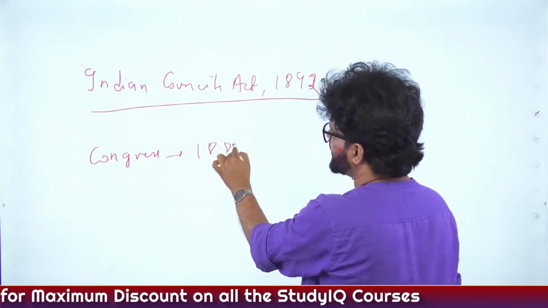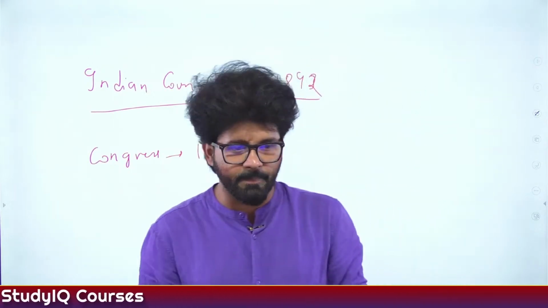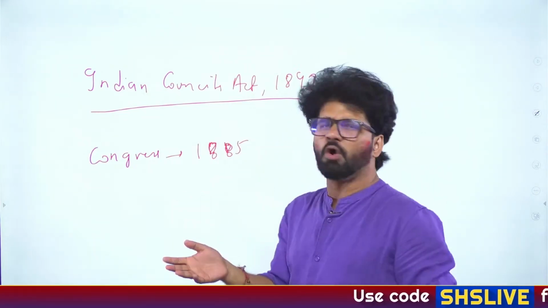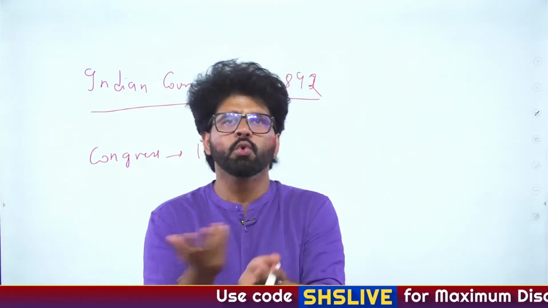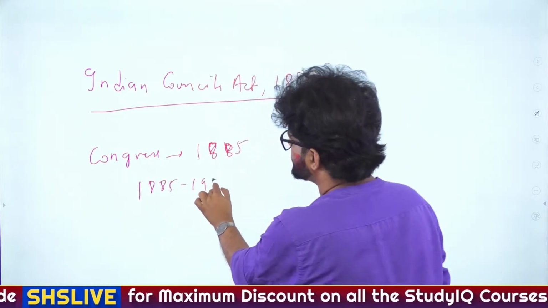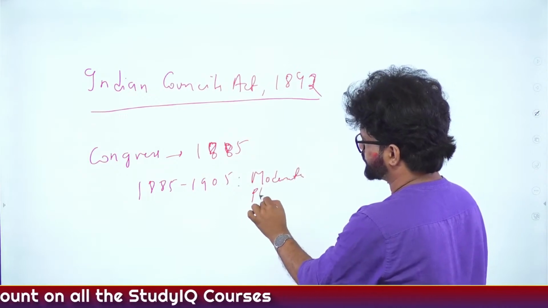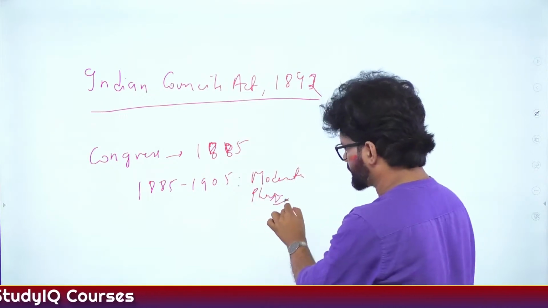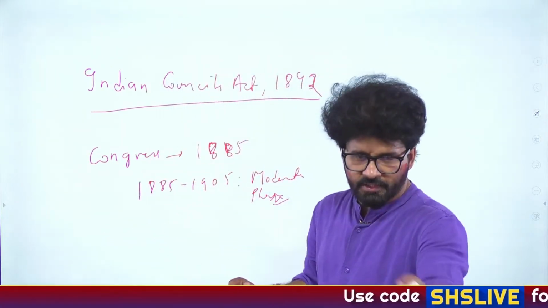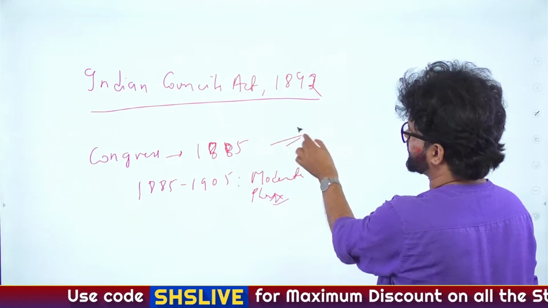So almost 7 years have passed. We'll talk about all these things later on also. So almost 7 years have passed, as Samrat is saying, and the Indian Council Act has been formed. And when you read about Congress, I think some of you may already know, 1885 to 1905 is the moderate phase, when moderates are calling the shots. And here moderates are asking for one very specific thing, that is direct election.